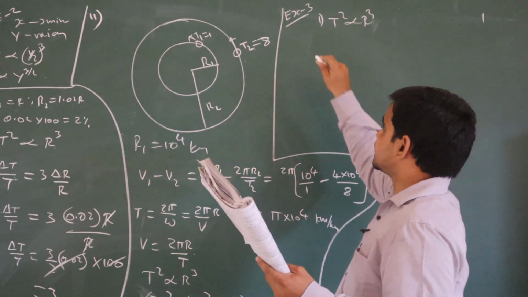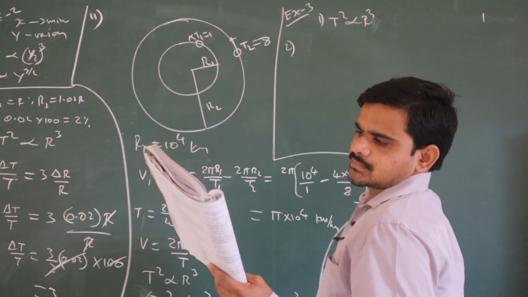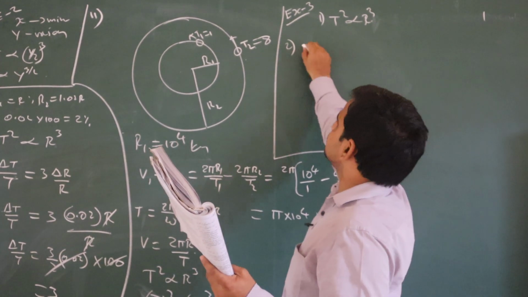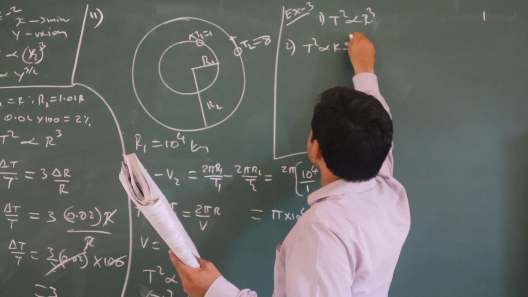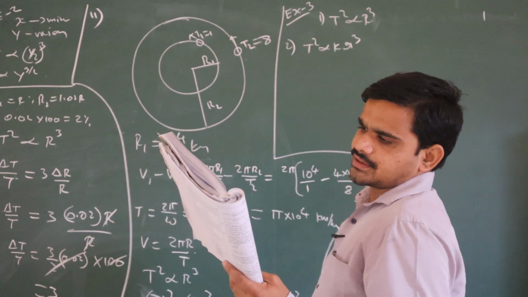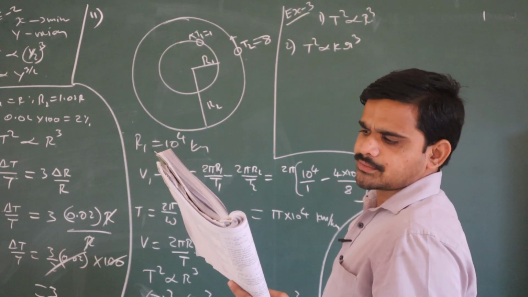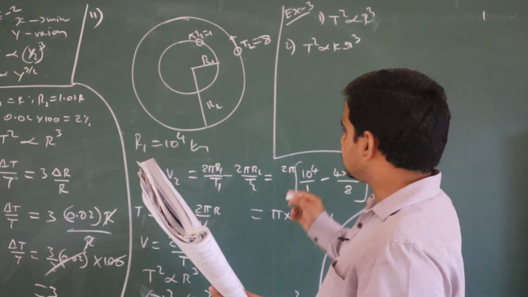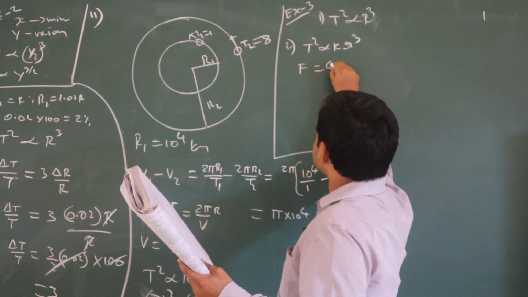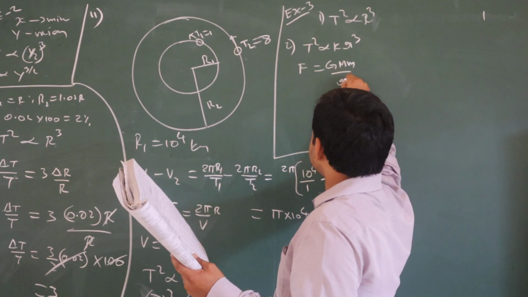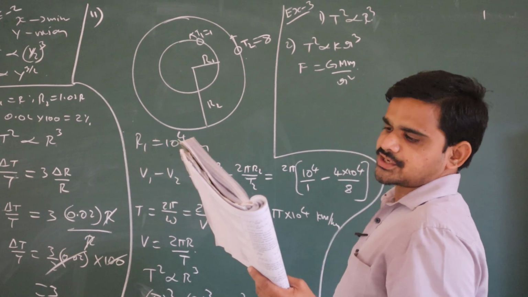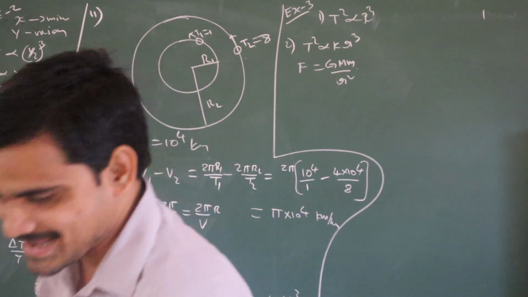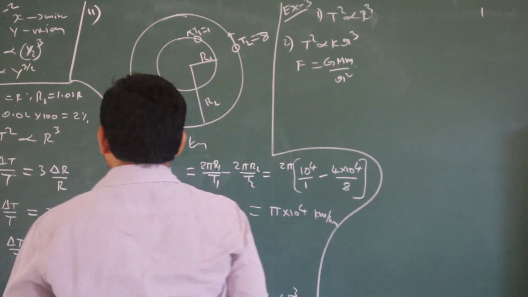Second question: Kepler's third law states that the square of the time period is directly proportional to the cube of the radius. We know it: T square is directly proportional to R cube. Next, if M and m are the masses of the planet and the Sun, the force acting between them is GMm by R square. What is the relation between G and K?